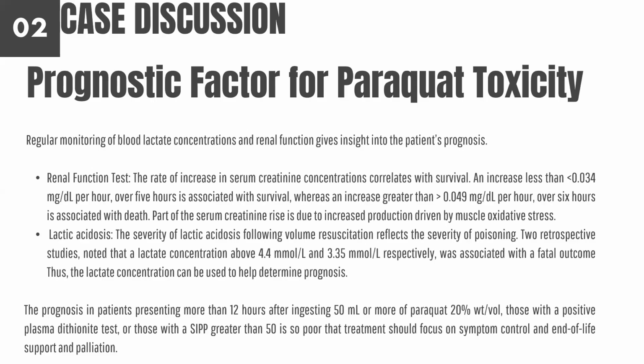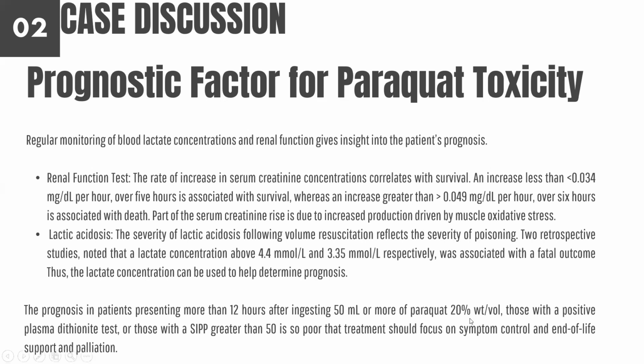Severe acidosis following volume resuscitation reflects the severity of poisoning. There were 2 retrospective studies which showed that a lactate concentration above 4.4 in the first, and above 3.35 millimole per liter in the second, was associated with fatal outcome. So basically, above 3.35 millimole per liter, there's a bad prognosis.